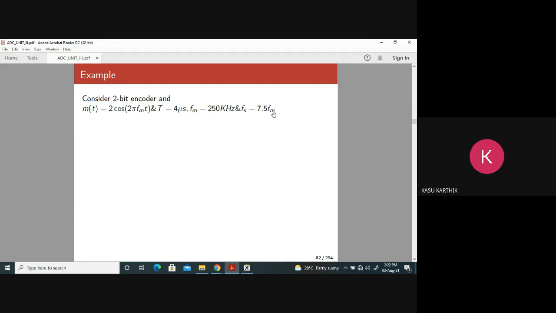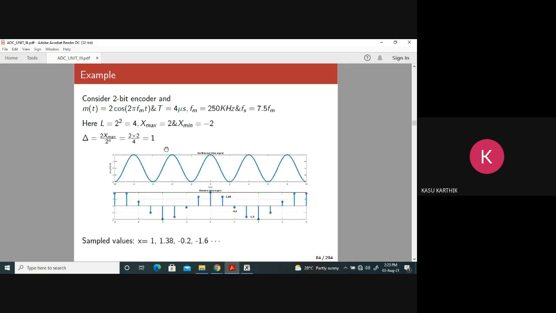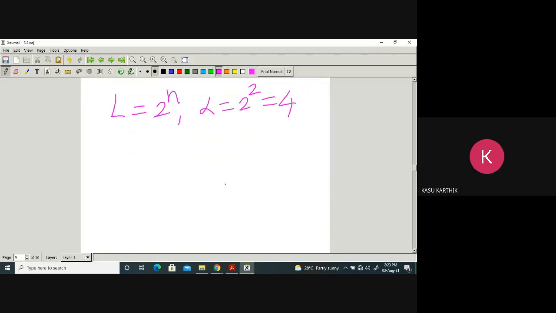It is oversampled, because fs is more than 2 fm. X maximum, they gave us 2. X minimum is minus 2. So L equal to 4, X maximum equal to 2, X minimum equal to minus 2.